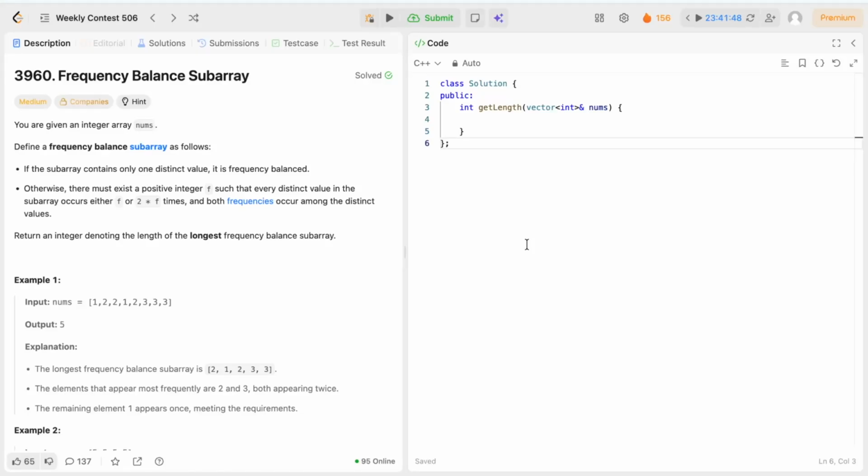Hi guys, this is the second question of weekly contest 506. In this question, we are given an array nums. Now, the frequency balance of a subarray of the given array nums is defined as: if the subarray contains only one distinct value,